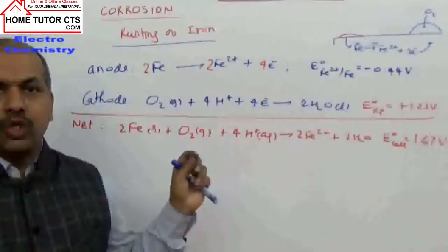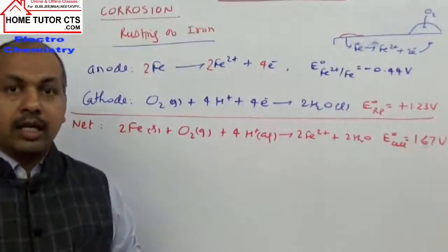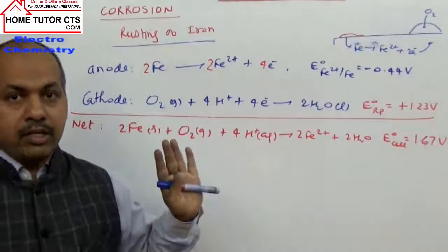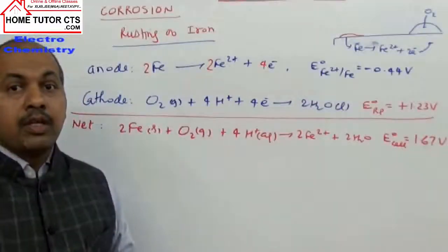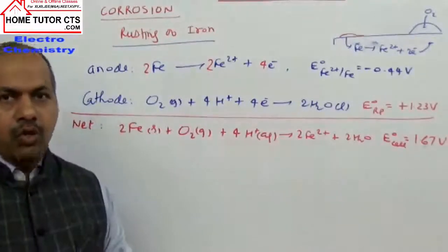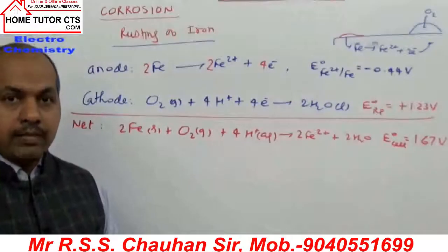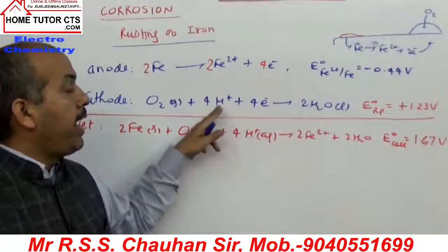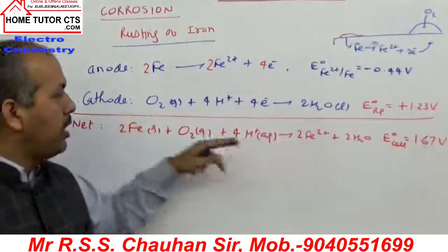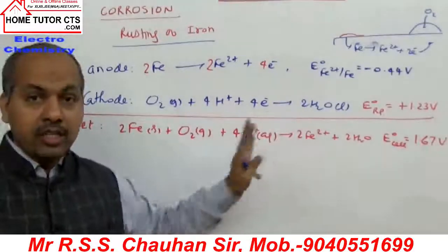The main source can be CO2 gas, which when dissolved in water will form H2CO3 carbonic acid, which is acidic in nature and releases some hydrogen plus ions. Those hydrogen plus ions, or the dissolution of some other acidic oxides from air into water, can provide the required hydrogen plus ion. And then the reduction reaction occurs. When we add up both reactions, this becomes the net redox reaction. Yet it is not rust.